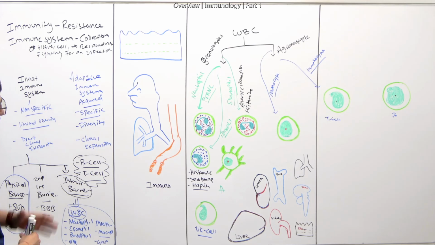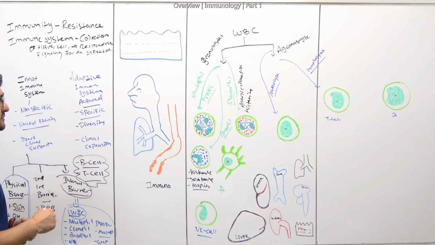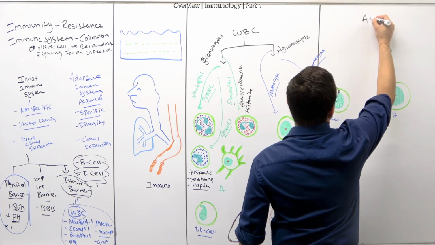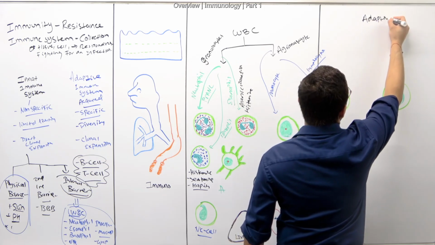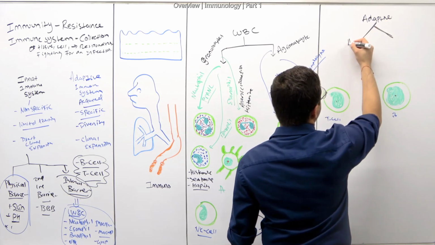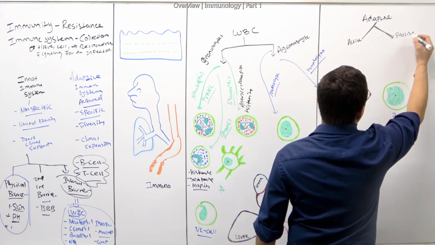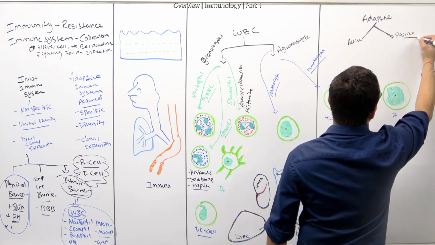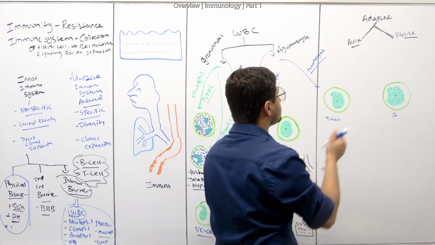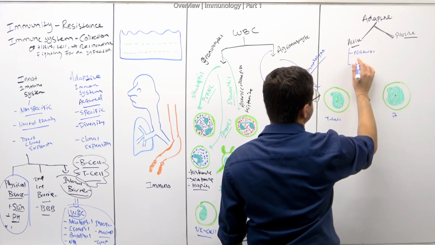One more thing I do want to talk about quickly is that the adaptive immune system is usually divided into two parts. Let me write it down here: adaptive immune system. They call these two parts active adaptive immunity and passive immunity. And whenever we talk about active, it is further divided into two parts. One is called natural, and we'll talk about what this means, and the other one is artificial.